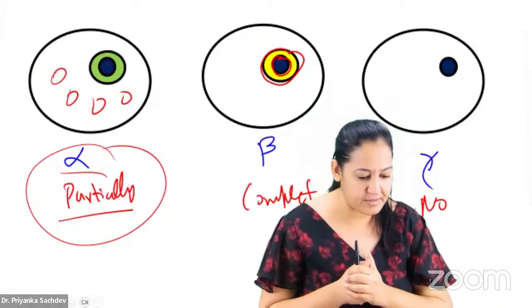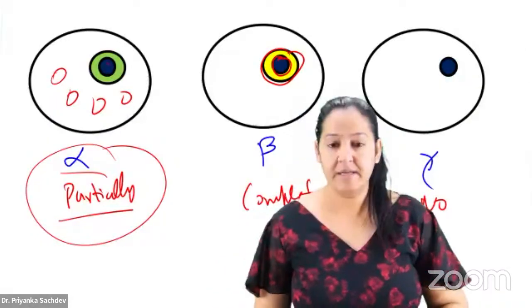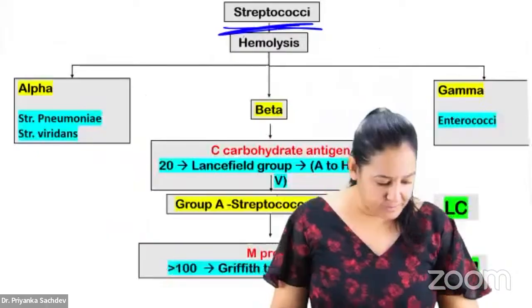How many of you got it? Say yes if you got it. So these are the three types of hemolysis. What are you asking, Doctor?